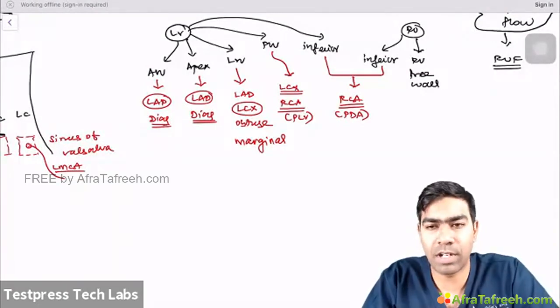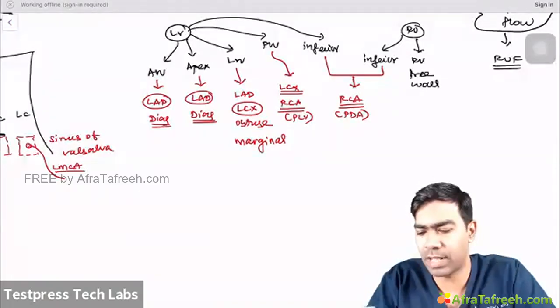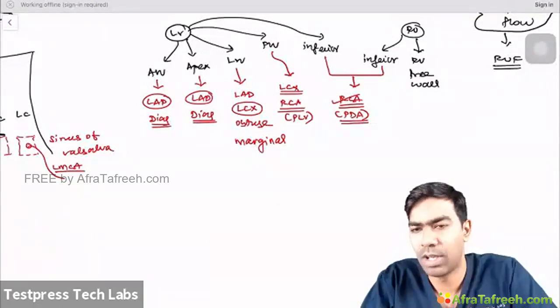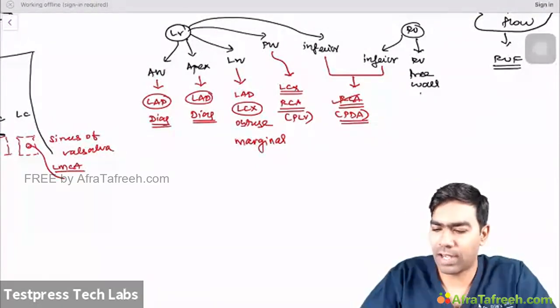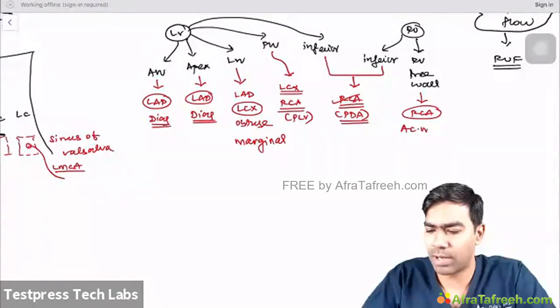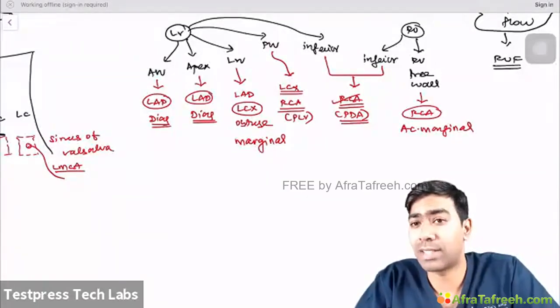I'll tell you some anatomical variations later on, depending on where the PDA is originating from. But anyways, PDA is going to be the principal supply, which usually happens to arise from the right coronary artery. And the right ventricular free wall, definitely by the right coronary artery alone. And this will be done by the acute marginal branches of the right coronary artery. So these are the vascular supply with regards to the ventricular substance.